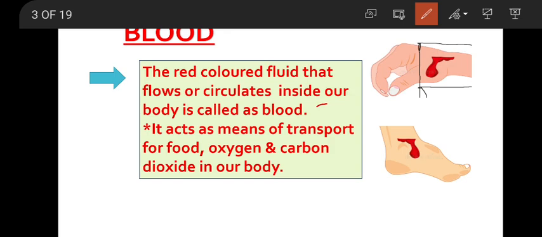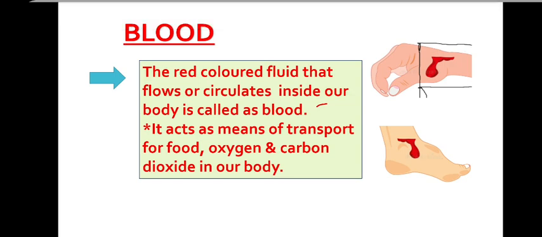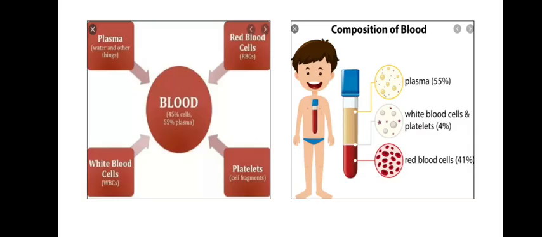It acts as a means of transport, means it helps in carrying materials such as food, oxygen, carbon dioxide, waste materials, etc. in our body. In short, blood helps in transporting materials in our body. It is a transporting medium. It is a liquid tissue.